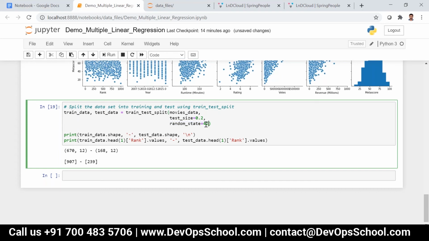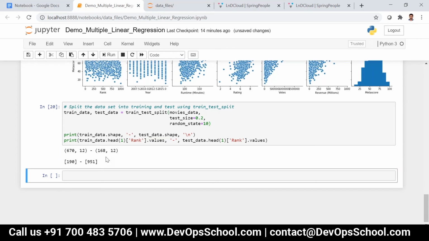So based on this particular value, it applies some calculations implicitly and it will select some data. For example, if I say 10, you can see the different data. But if I execute next time, I'll be getting the same thing. See, 190, 951. It is still not sequential at all. The same set of data will be selected for training and test all the times, so that your model will be constant always.